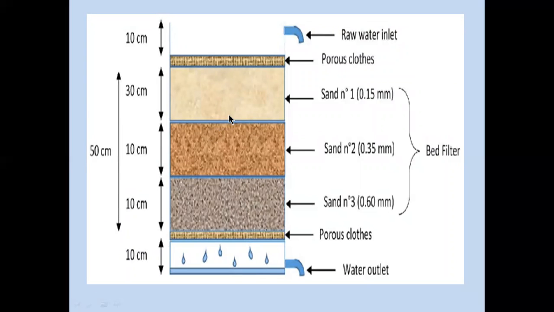So, in this picture, you can clearly see the different layers of the sand bed. And here is the porous cloth, then sand 0.15 millimeter in size. Then the second layer of sand, the coarse one, is 0.35 millimeter in size. And the last one is 0.60 millimeter in size. And there is a porous cloth and it is a water outlet.